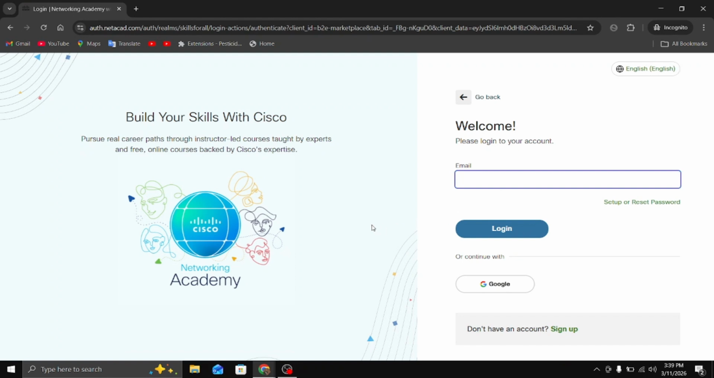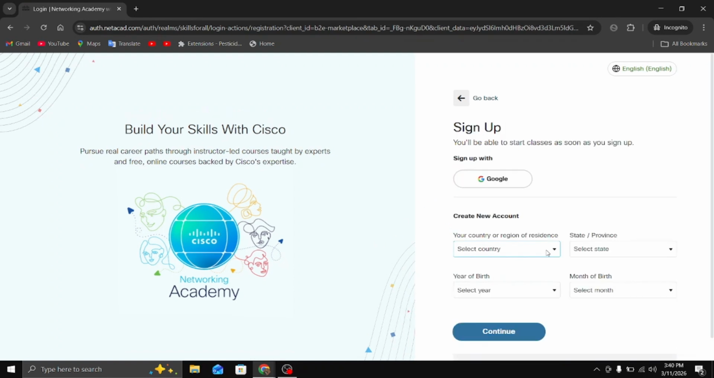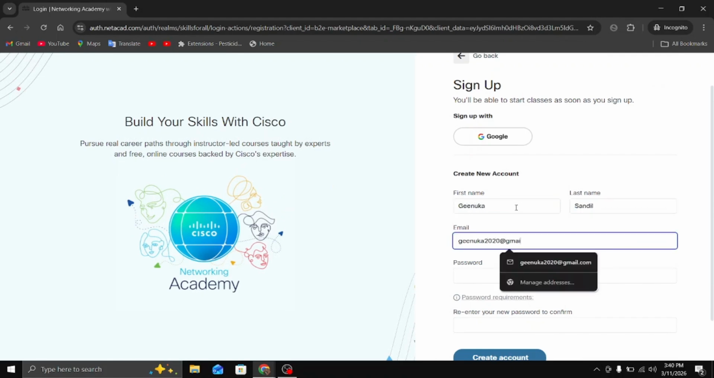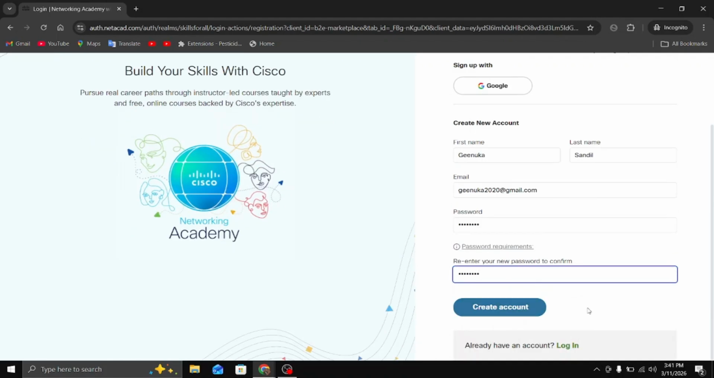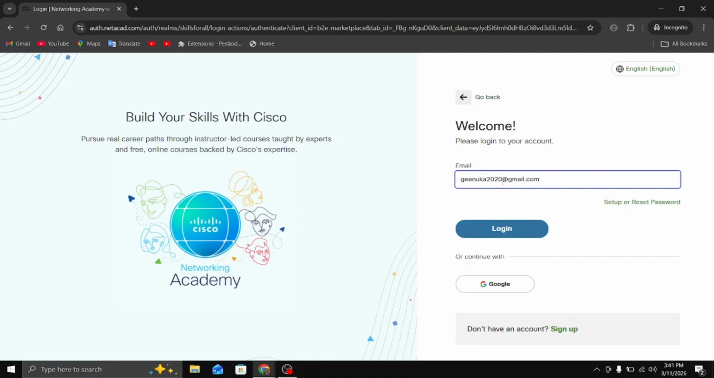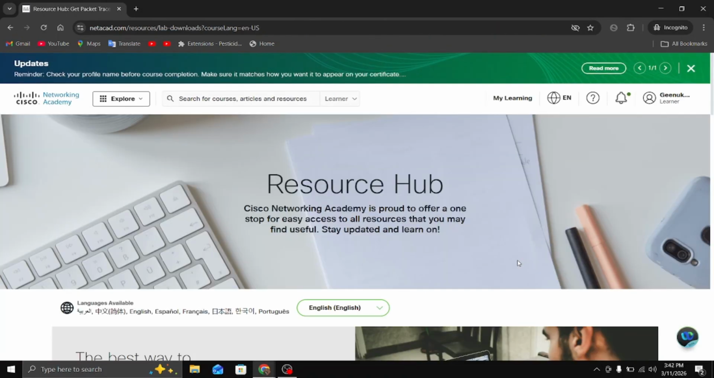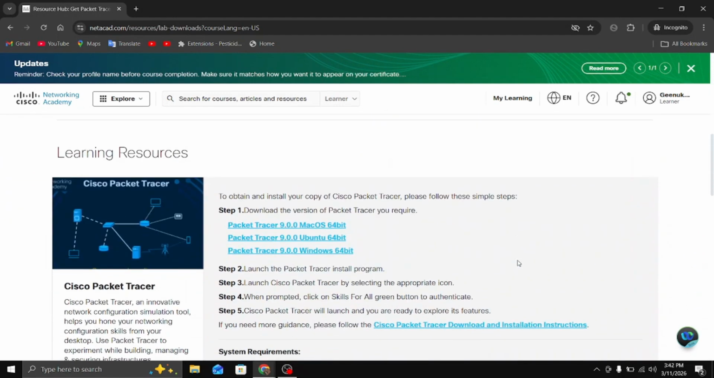No account yet? No problem. Click Sign Up. Fill in your first name, last name, email, and password. Hit Create Account and you're done. Seriously, it takes 30 seconds. Now scroll down and look for learning resources.